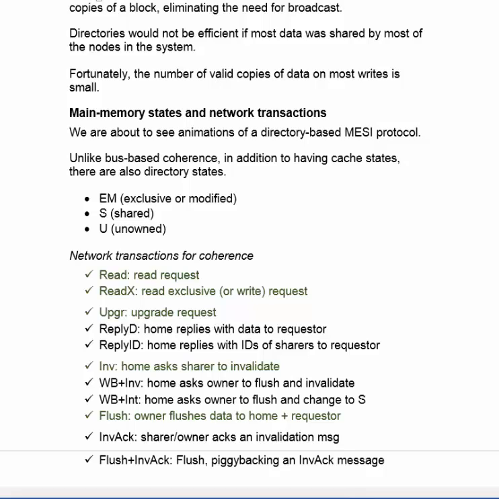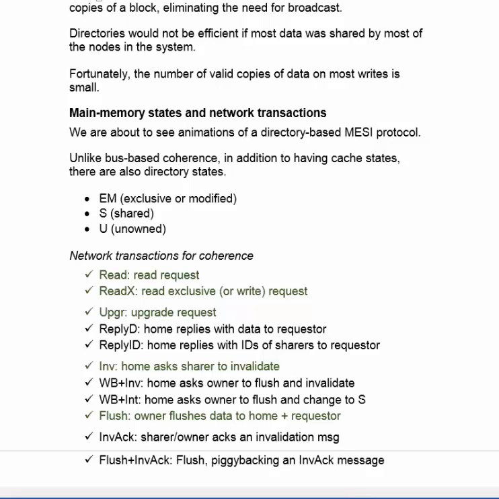As a prelude to considering our first directory-based protocol, let's take a look at the main memory states and network transactions that it uses. Now, in the cache, the protocol behaves exactly like MESI. Transitions between the states occur on the same events. But in main memory, it's quite different. It also has to have directory states in main memory, not just in cache.